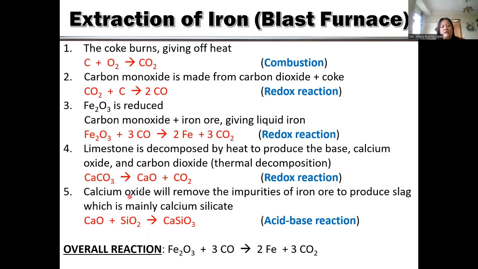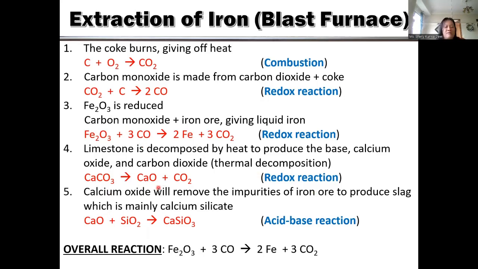Actually, the limestone will be decomposed, broken down into calcium oxide and carbon dioxide. The carbon dioxide here will be used again in this step 2, in the redox reaction. This decomposition is also a redox reaction, or we can call it thermal decomposition because it needs heat.